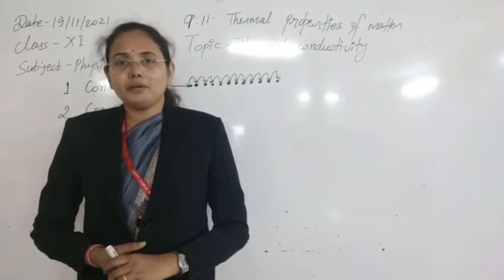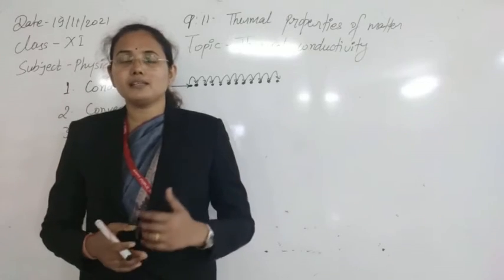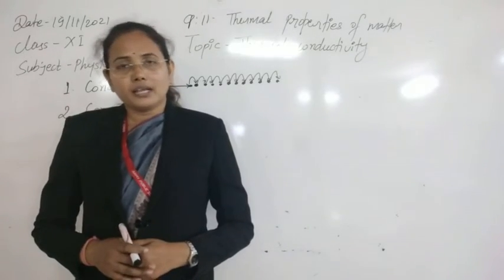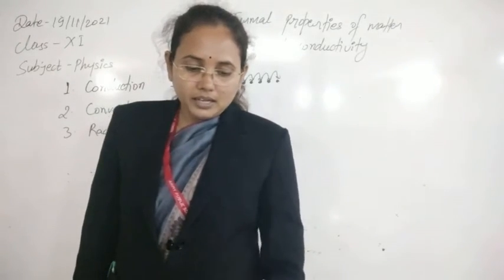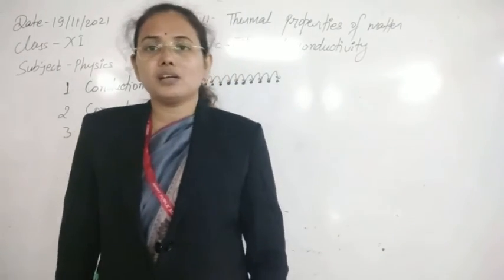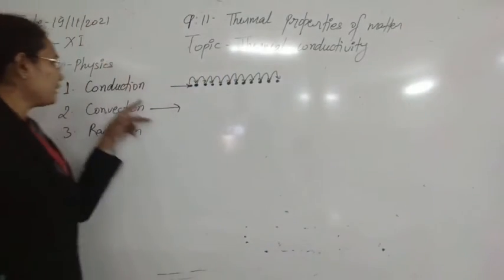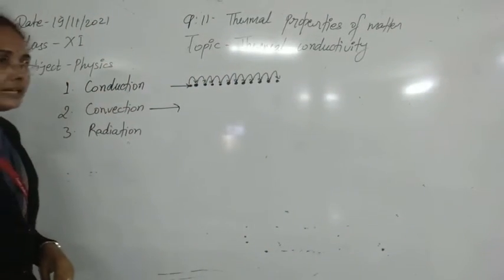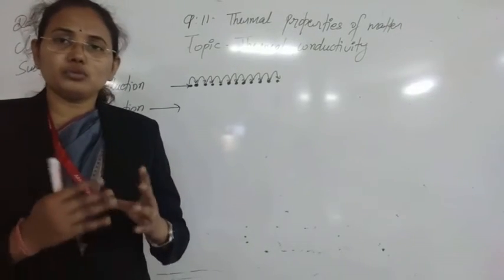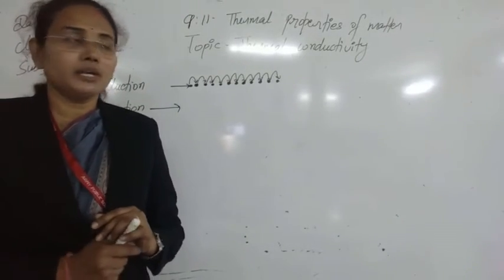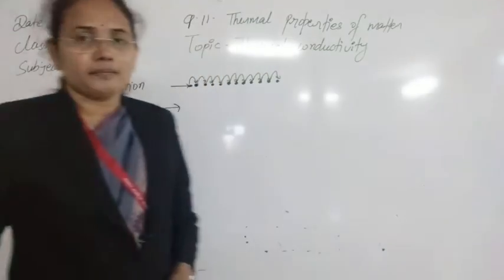For example, solar energy that is coming from space comes through radiation. So I think this is all about heat transfer. This is now clear to you. You can see that in both conduction and convection we always need some material medium through which heat can be propagated, but in radiation we don't need any kind of medium.